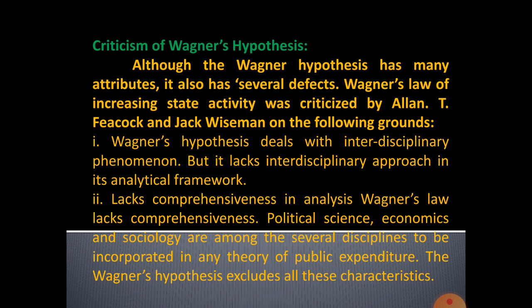It lacks comprehensiveness in analysis. Political science, economics, and sociology are among the several disciplines to be incorporated in any theory of public expenditure. The Wagner hypothesis excludes all these characteristics. Comprehensiveness means including all disciplines, political science, economics, and sociology, which are interlinked with public expenditure. But Wagner is not concerned about it. Peacock and Wiseman criticized the lack of comprehensiveness in the theory.